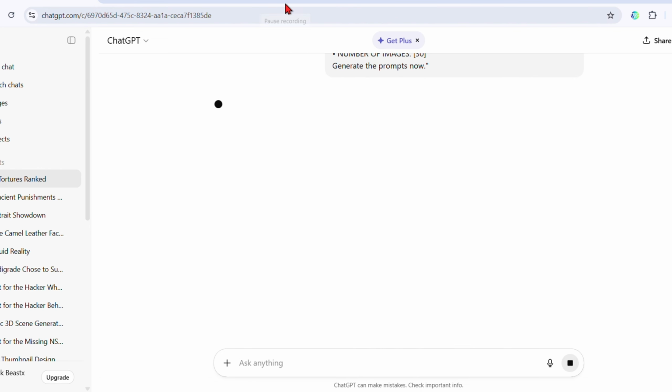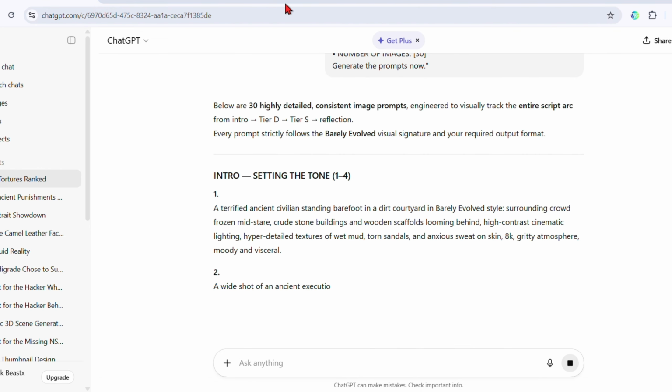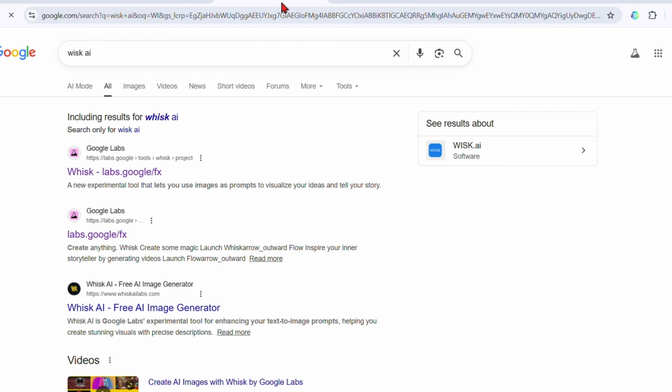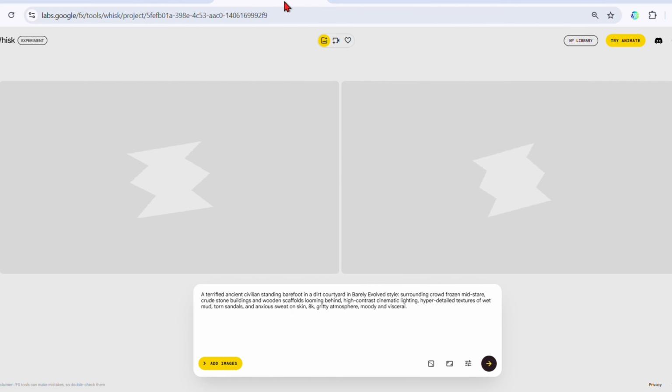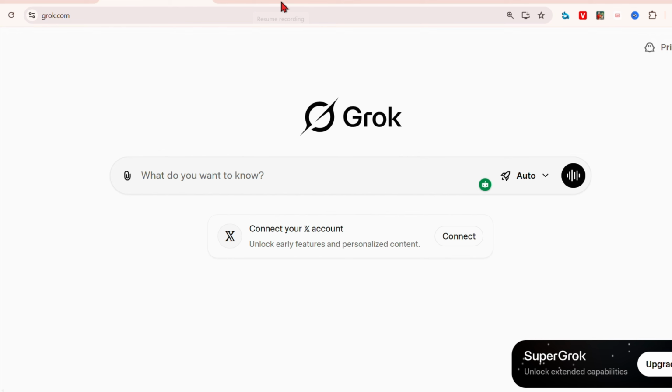Now to create these images, you simply have to go to Google and write Whisk AI, or you can also go to Image Effects. So I have come to Whisk. Here you have to paste your image prompt and create all your images one by one. After creating the images, now it's time to animate them.